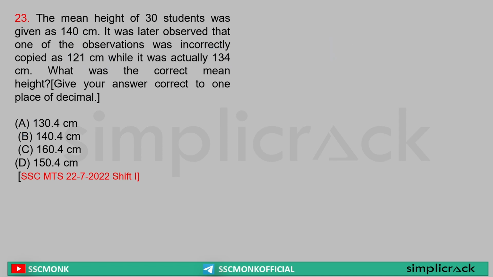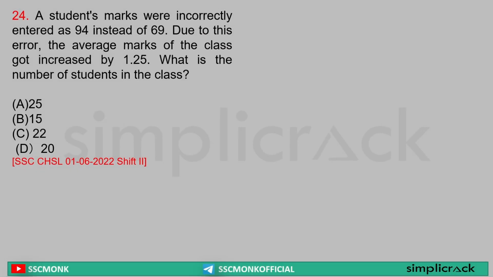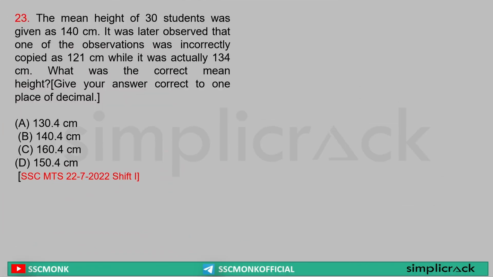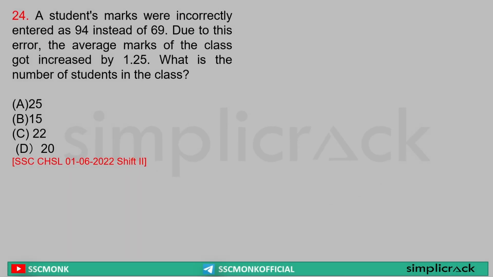Yes. Next. A student's marks were included incorrectly, 94 instead of 69. So in the previous question, it was what? A smaller number was added, and the original was the higher number. But in this question, what is happening? The original is less, but whatever is added is more. So what is the difference? The difference is 94 minus 69, that is equal to 25. Due to this error, the average marks of the whole class increased by 1.25.